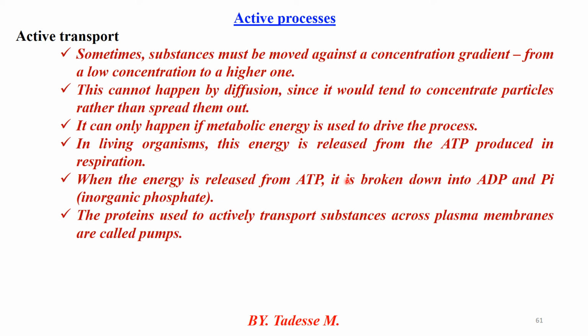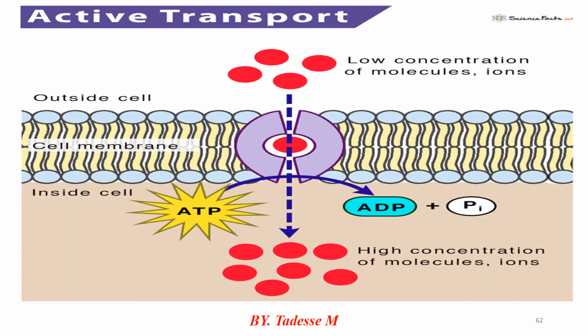Therefore, for the movement in the active transportation system, look at the molecular gradients. Low concentration of molecules is outside the cell. On the inner part, inside the cell, high concentration of molecules is there. Therefore, for moving molecules from low concentration to high concentration, ATP is broken down to yield ADP plus inorganic phosphate. As a result, when a molecule is moved from the low part to the highest part, energy must be required. That is called the active transportation system.